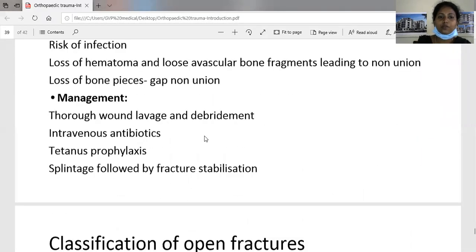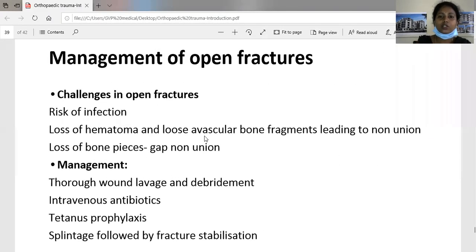So, management of the open fractures. Open fractures should be treated very thoroughly as the risk of infection is more.